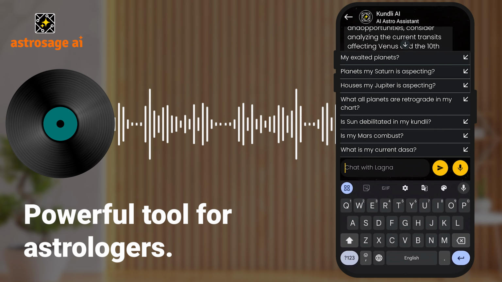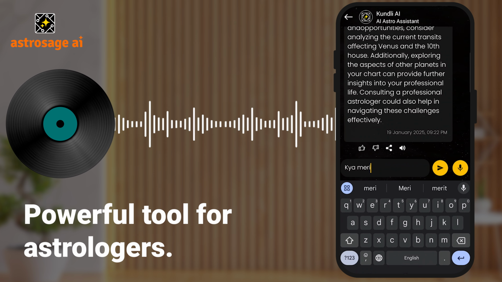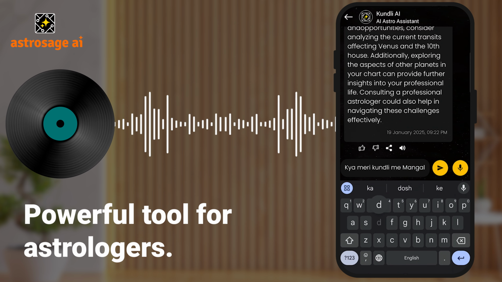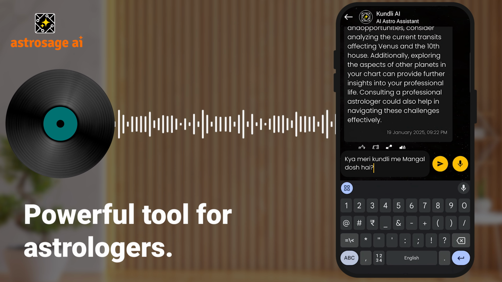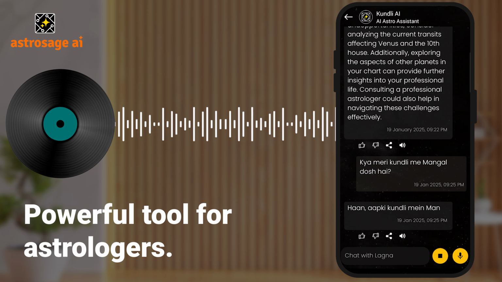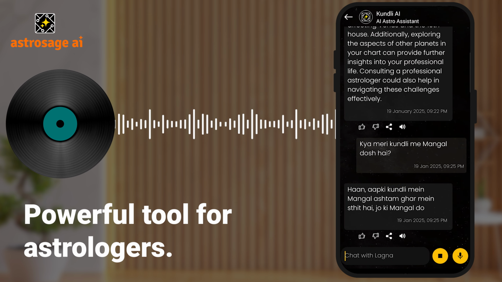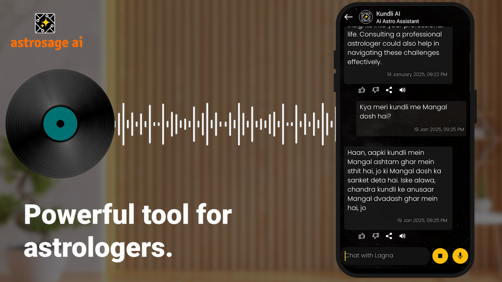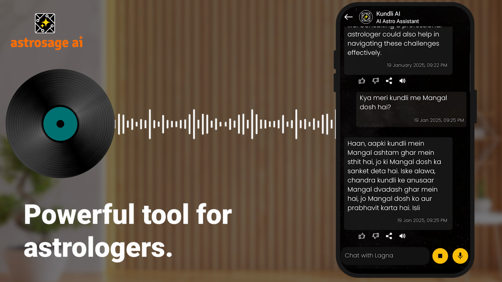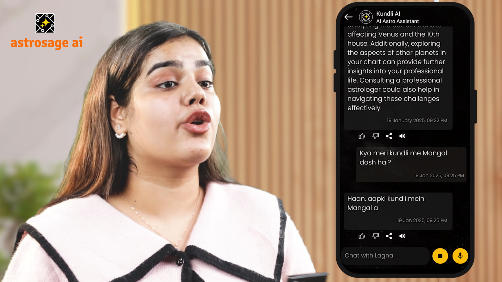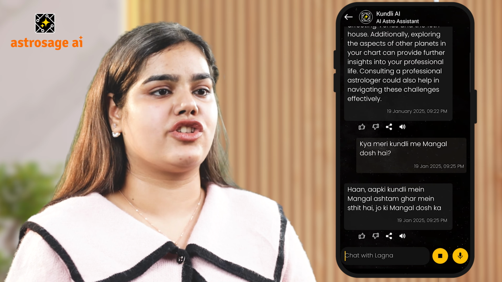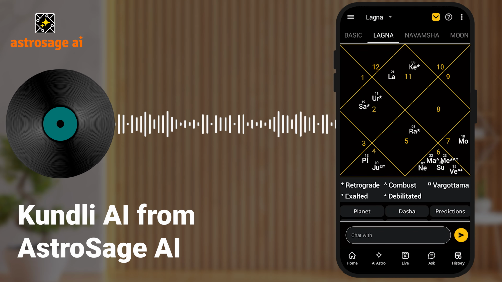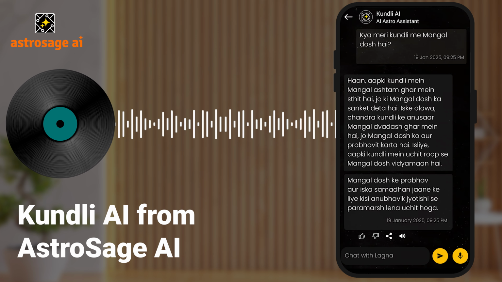For example, I want to check if I have Manglik dosh in my Kundli or not. Now, must I tell you, this is a very common question that we get on our app regularly. Most of our users want to know about Manglik dosh, whether they have it in their Kundli or not. So yeah, you see, while I was conversing with you, I got my answer to the question. Don't just ask question, cross question, ask follow-up question, resolve all your confusions. For example, if you ask about Manglik dosh, you can ask follow-up questions.